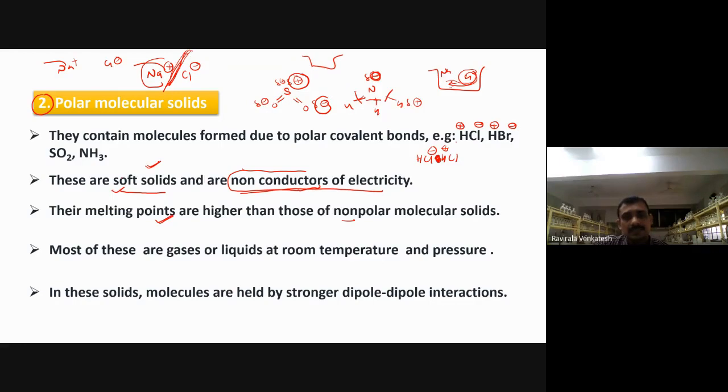Next, in these solids, molecules are held together by dipole-dipole interactions, isn't it? Because of two poles, negative and positive pole, dipole-dipole interactions will be there. If they are solids, they will have dipole-dipole interactions. Ice is a best example, but you can take ice in the hydrogen bonding also. So in both cases you will get your ice, isn't it? Which are solid in nature actually.